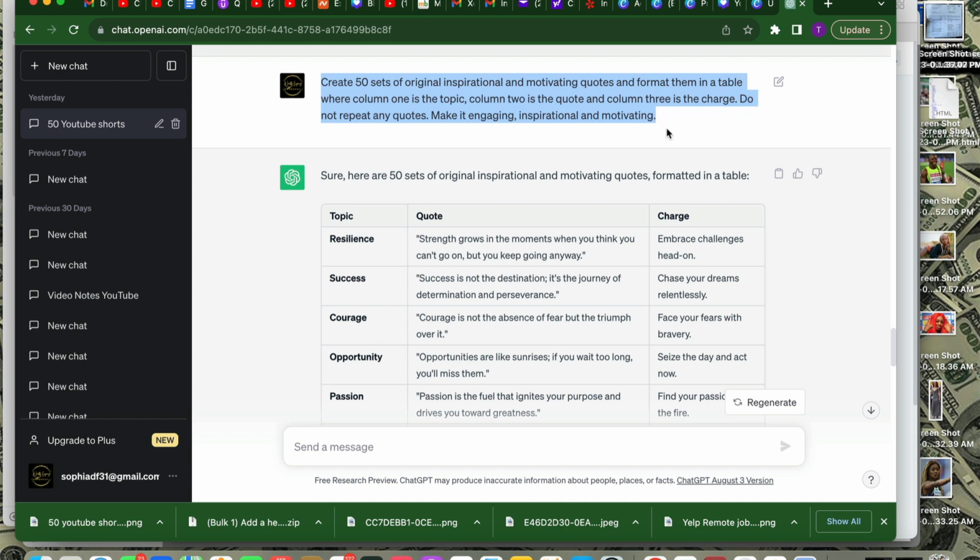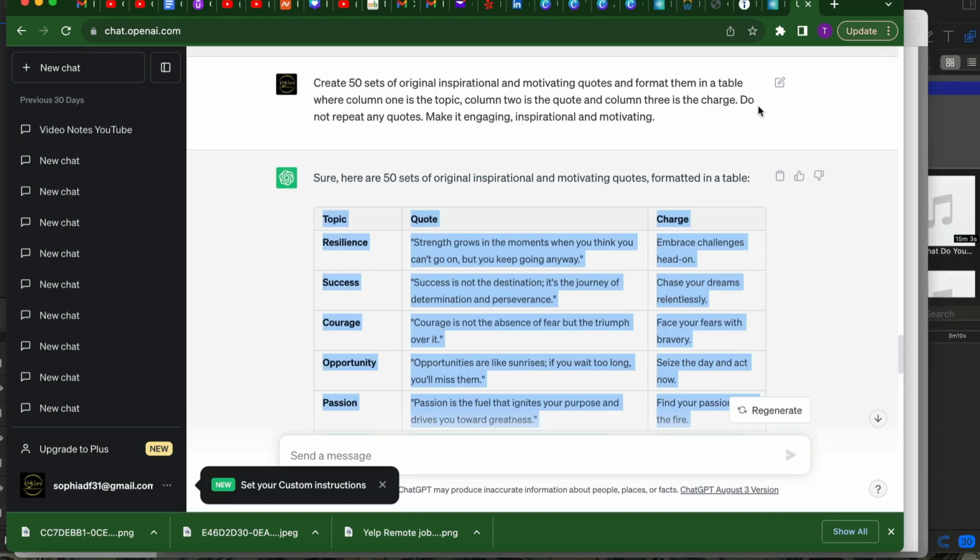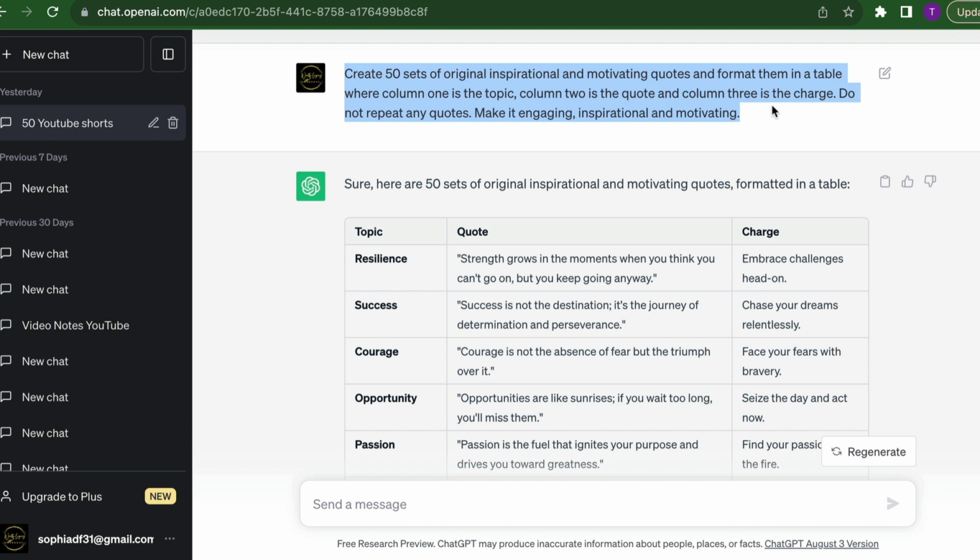The reason why we want it in a table is because we want one column to have topic, one column to have quotes, and then the third column to have charge. And when I mean charge, I mean you're directing them to do something after they've read the quote.